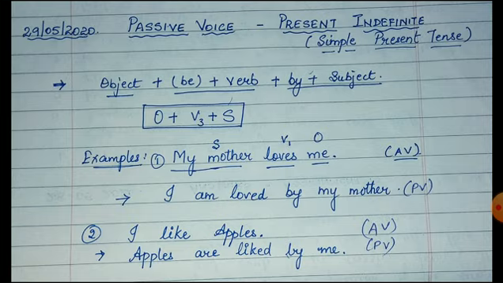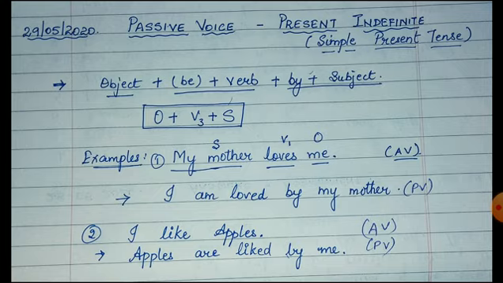I like apples. So here apples is plural. Our object in the sentence is in the plural form. So instead of using is in the sentence, we are going to use the be verb are, and the sentence becomes apples are liked by me. So the structure for this passive voice sentence in simple present tense is object plus be verb plus V3 form of base verb plus by plus subject. So it is object, verb and subject combination.